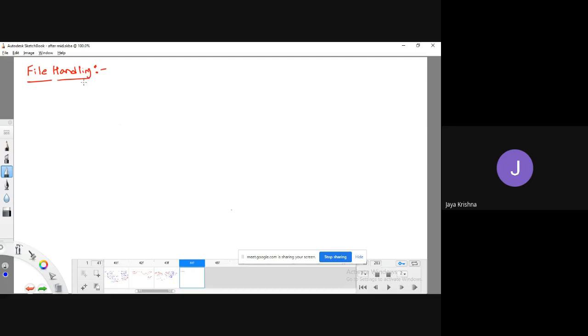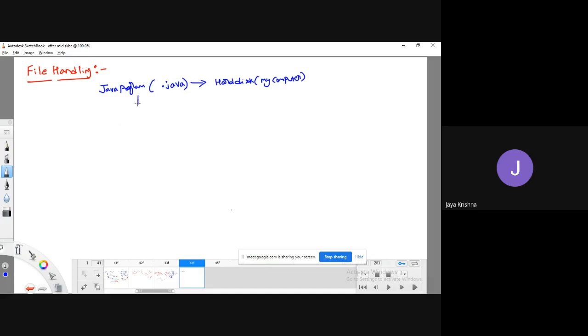Hi everyone, let's see the concept of file handling. Generally, whenever we write any kind of Java program, we save it with an extension called .java. Any kind of program is going to be stored in our hard disk, which is present in our computer.